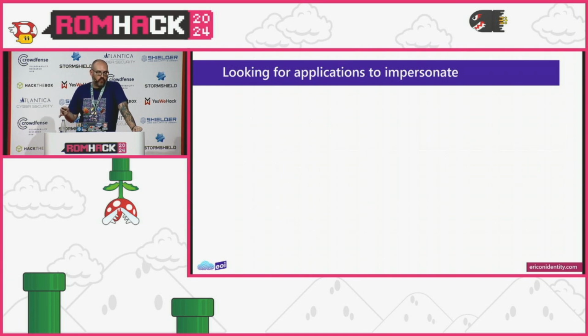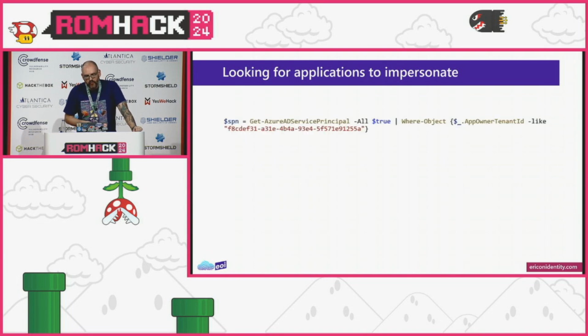Right, so this is great. We sort of have our theory here, but we need to actually find applications that support the OAuth 2 client credential grant flow. So, just walking through the rather simple bits of code here, this PowerShell snippet uses Get-AzureADServicePrincipal, which is actually from the Azure AD Graph PowerShell modules. We can look for an attribute on service principals that has the owner tenant ID, and this is Microsoft's universal tenant ID. So we can easily get all applications that are effectively Microsoft apps.